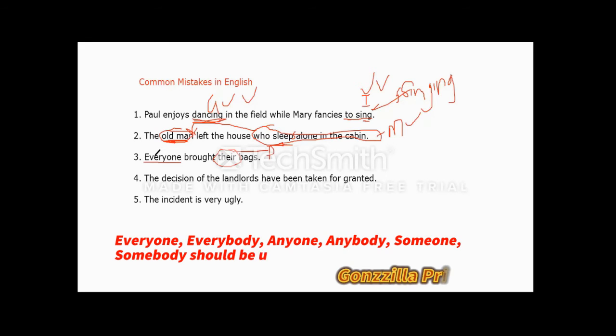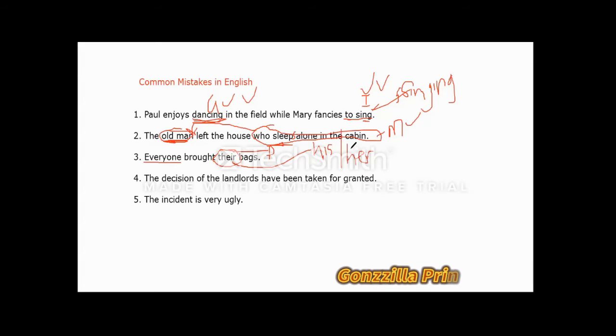So if I have everyone, everybody, they all should be used with a singular verb and a singular possessive. So their here should read his or her. I can say his or her because I'm referring to a singular personal idea, as the case might be. Everyone brought his or her bag. So the S here goes out because I'm referring to just one person. Hope you got that there.